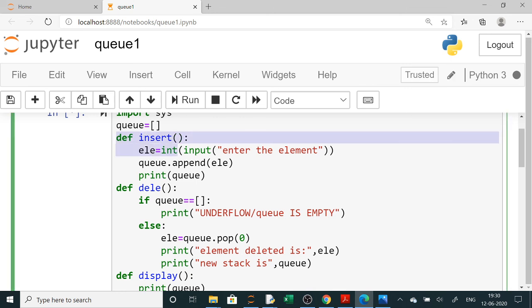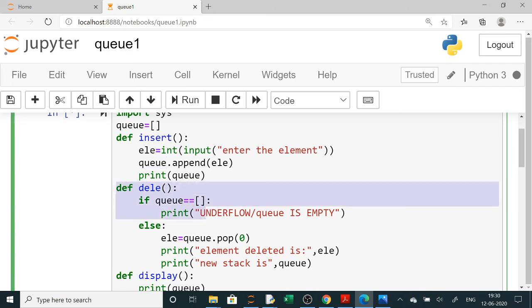In the exam you will be asked to write this. Normally the name of the function is given, so you only copy the name from the question paper. The rest will be the same, and the stack name also will be given. This queue name will be given, the list name. I have given the list name as queue here since I was doing queue, and the deletion function is also given here. So this is over.